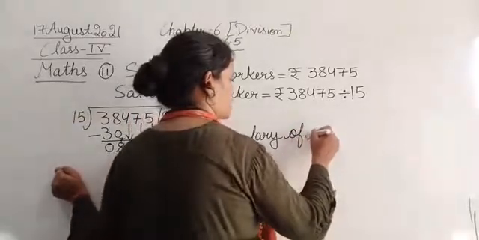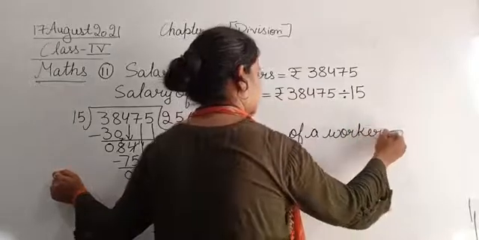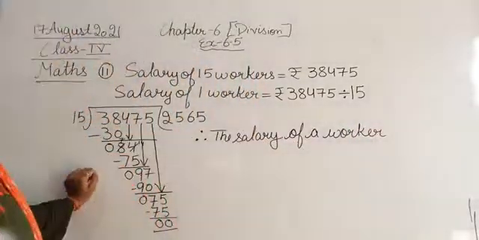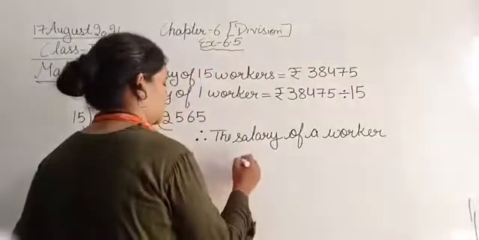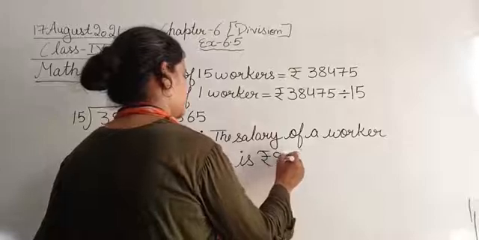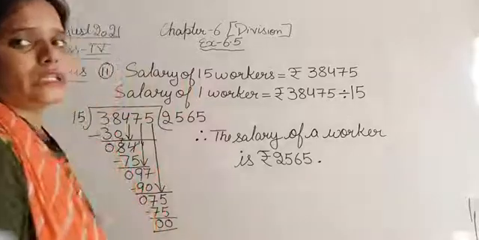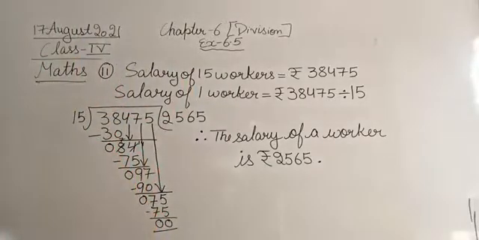Therefore, the salary of a worker is rupees 2565. So you can pause your videos here and note down the solution of question number 11 in your notebooks.